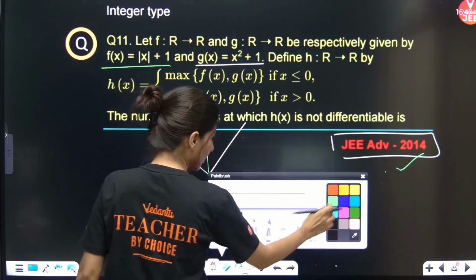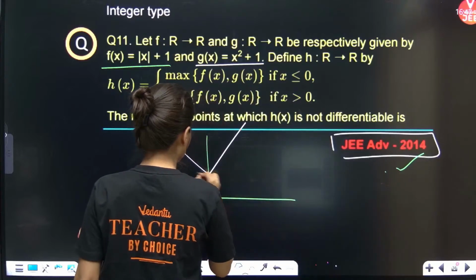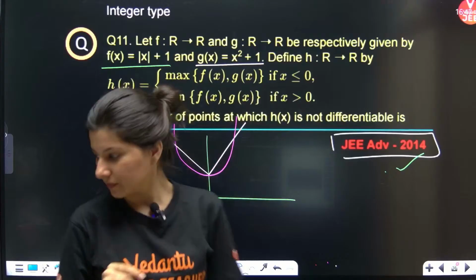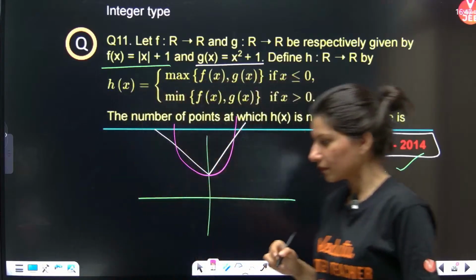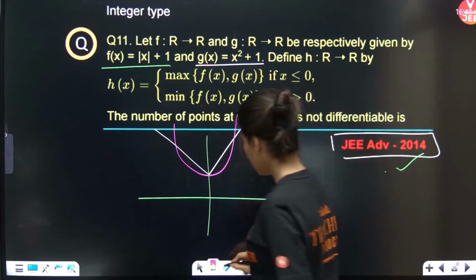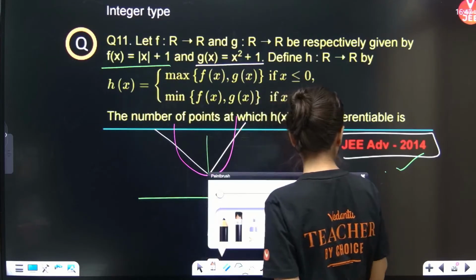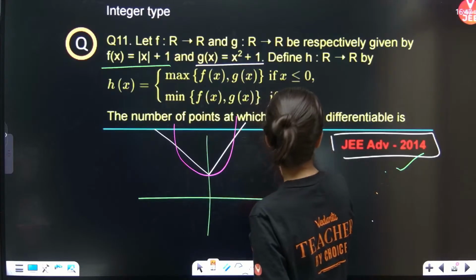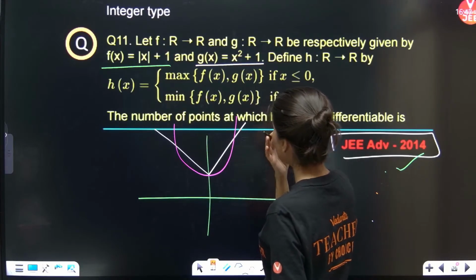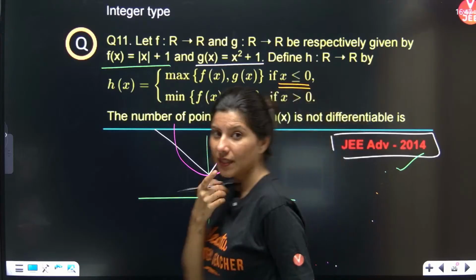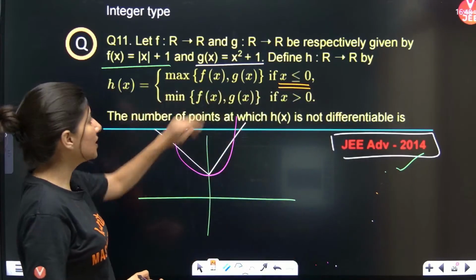Let me change the color. So can you see now that for x less than or equal to 0, you need the maximum of f(x).